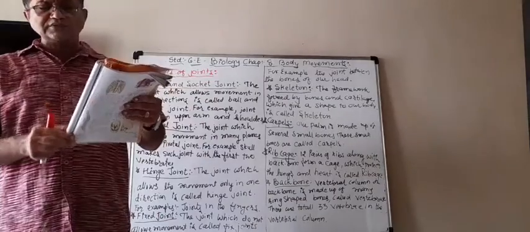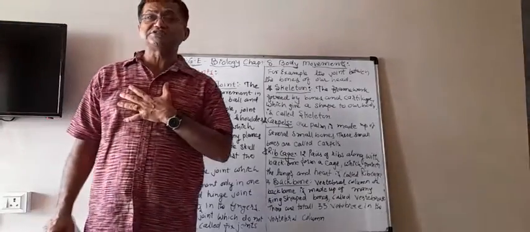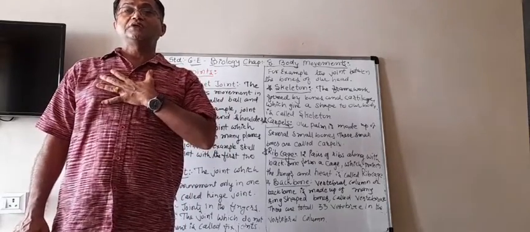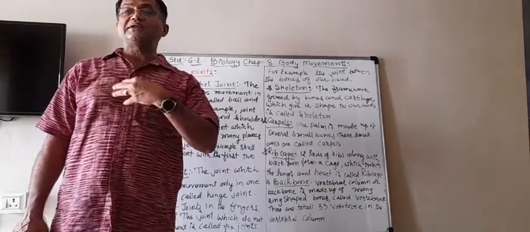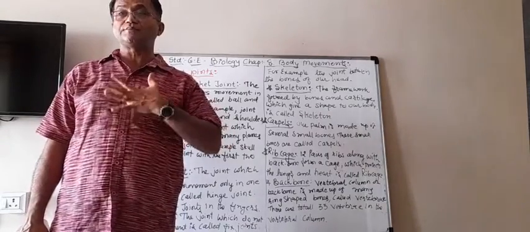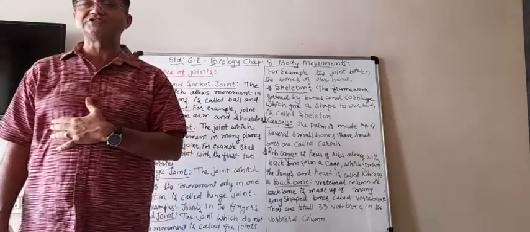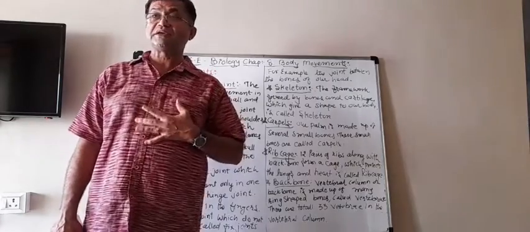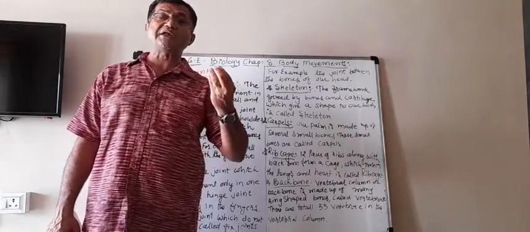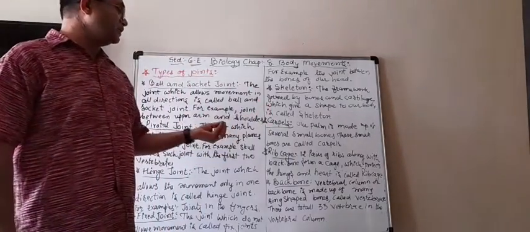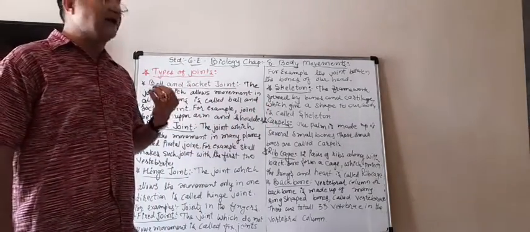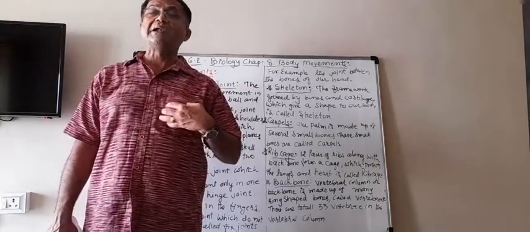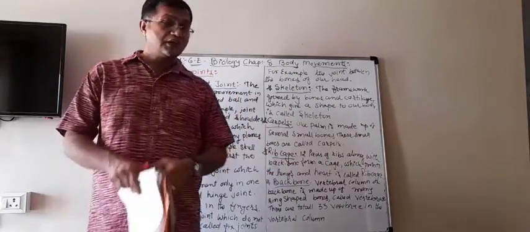Now in our chest, when you take a breath in and hold it, you will feel that there is something very hard here also, and that is our rib cage. The rib cage is very important in our body because it protects very important organs like the lungs and heart, which are very tender. So it helps to protect them.